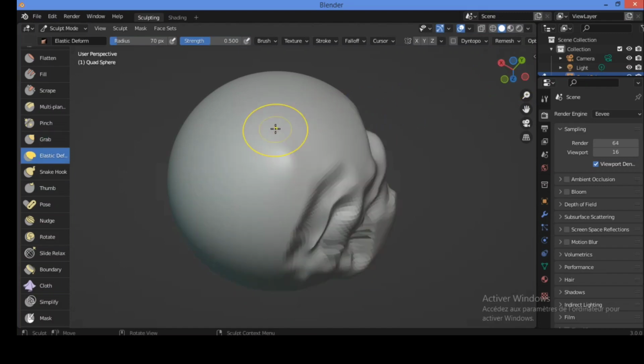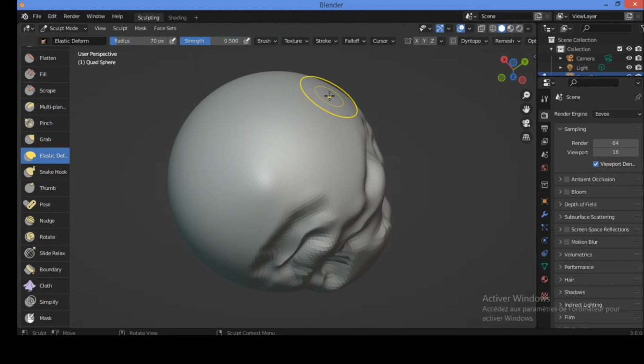Now let's see the elastic deform brush. This brush is used to simulate realistic deformations, such as grabbing or twisting of elastic objects. That's pretty awesome. Let's try it now. For example, hold and drag some of these regions on this mesh.